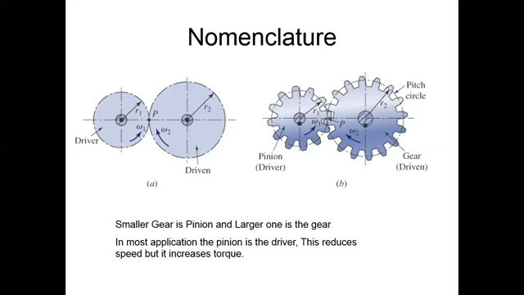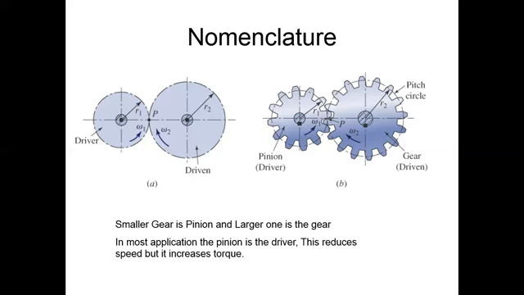But if the gear runs with the help of another gear's speed, then it is said to be driven, right? The smaller gear is called the pinion and the larger gear is called the gear, right? In most applications, the pinion is the driver and reduces the speed, but it increases the torque, right?